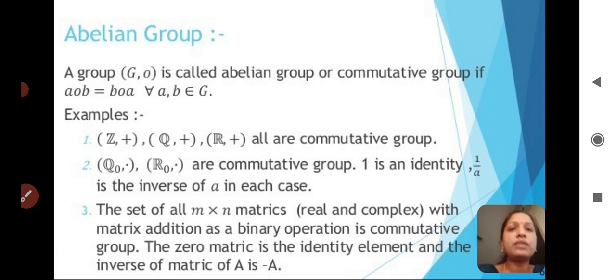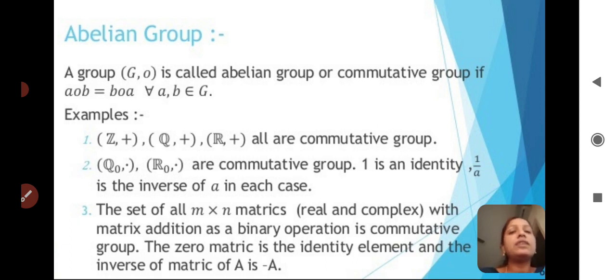Next, go for the abelian group. What is meant by abelian group? For abelian group we have to take a group. A group G comma binary operator is called an abelian group or commutative group if A binary operator B is equal to B binary operator A. That means if you are applying a binary operator in between two elements, and vice versa, then the result will not change.